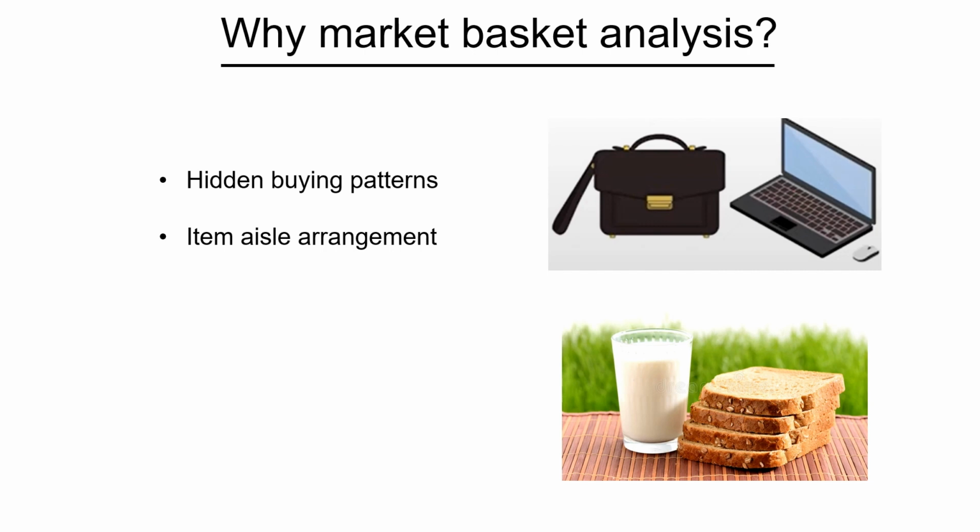Similarly, item aisle arrangement. What this means is, suppose we know the relationship between the items, suppose we know that bread and butter are frequently bought together, then we can put those two things together in similar aisles so that it enhances users' experience, and consumers have no difficulty picking these items together.